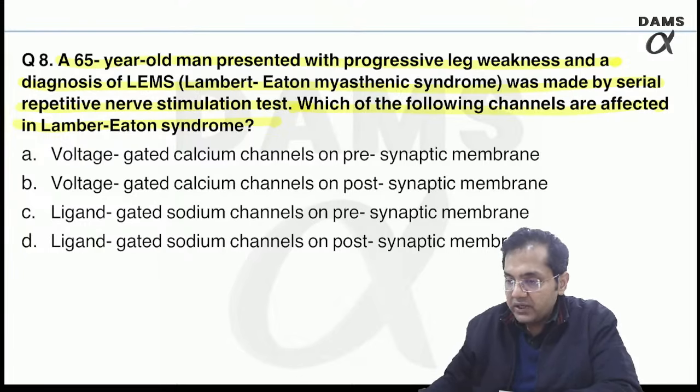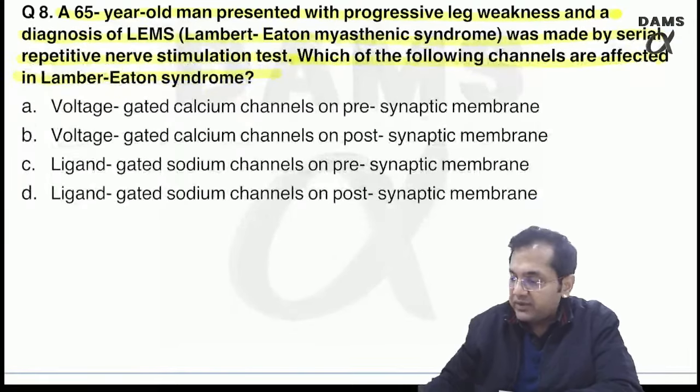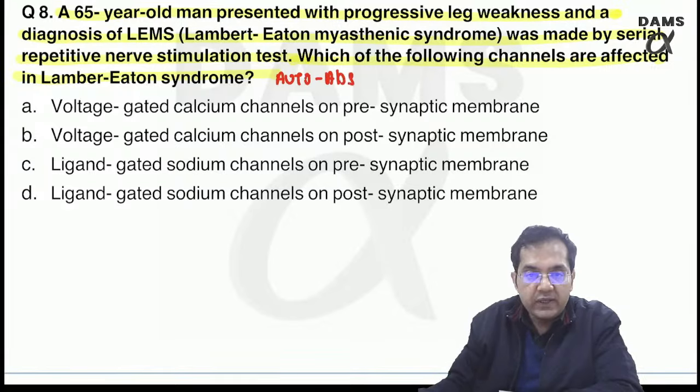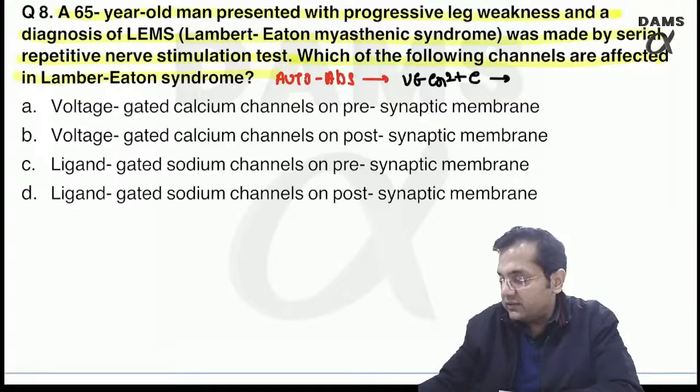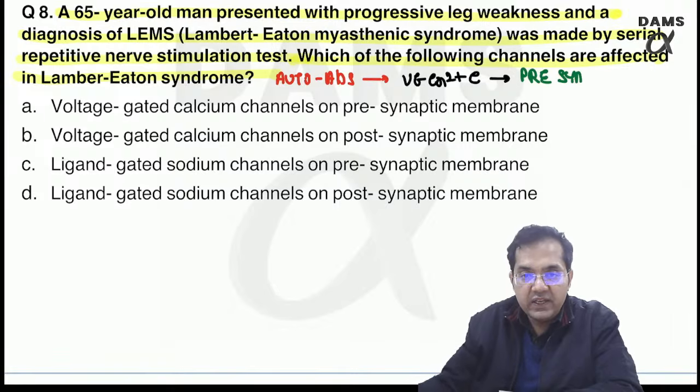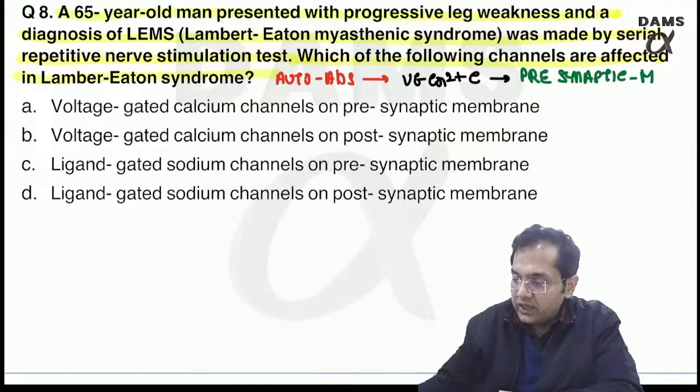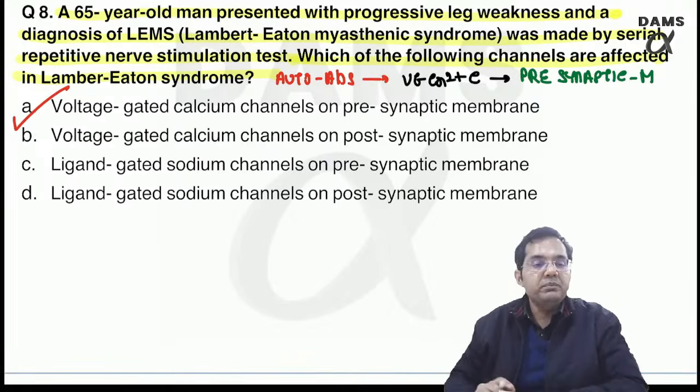So first of all, understand that Lambert-Eaton syndrome occurs due to autoantibodies against the voltage gated calcium channels which are present on the presynaptic membrane, right? So the answer is voltage gated calcium channels on presynaptic membrane.